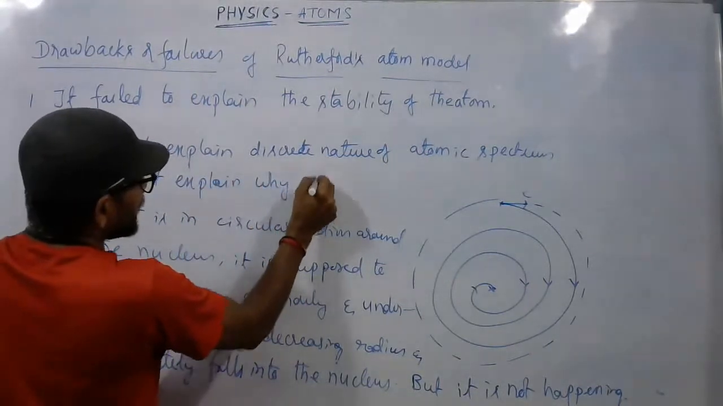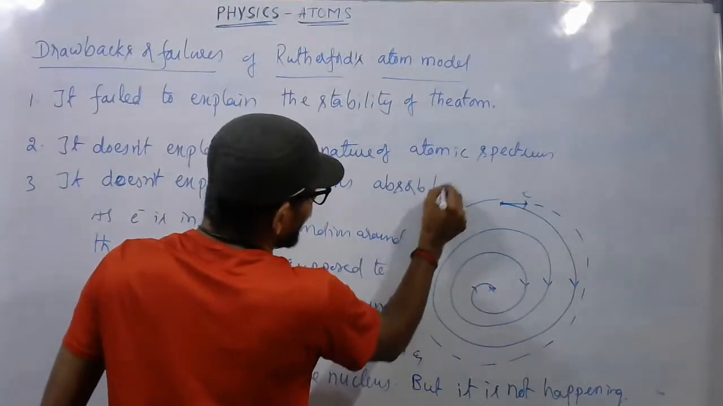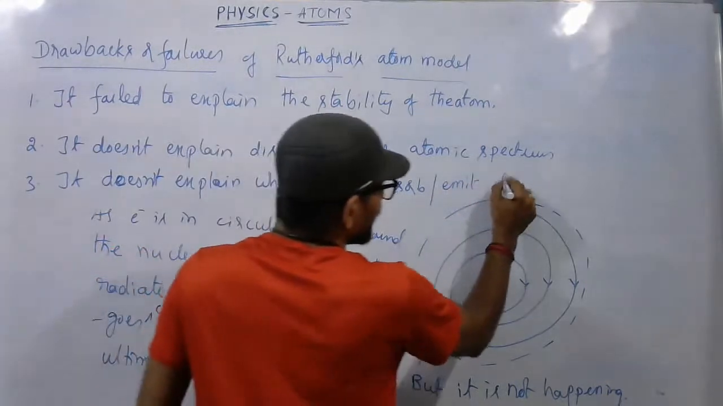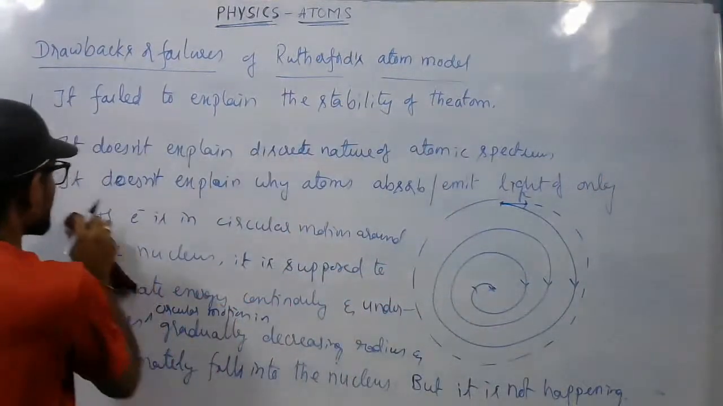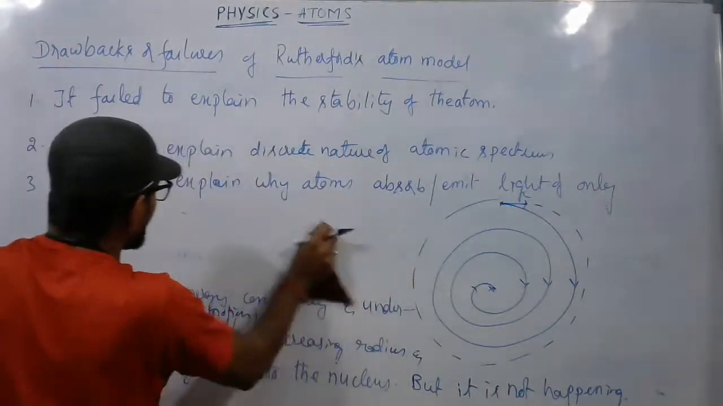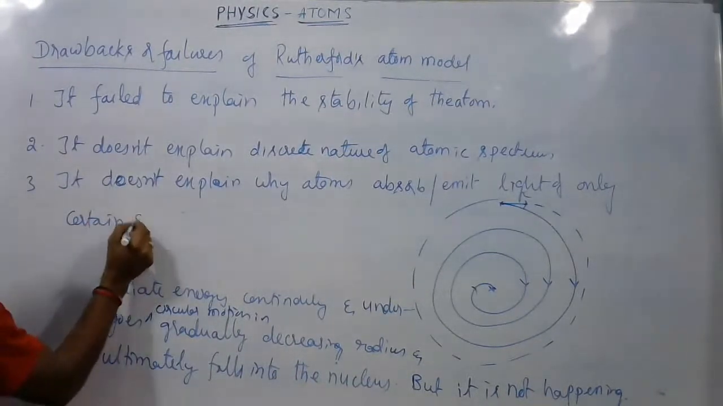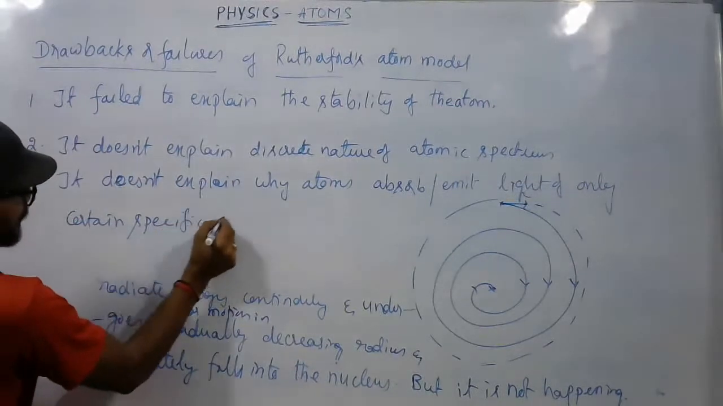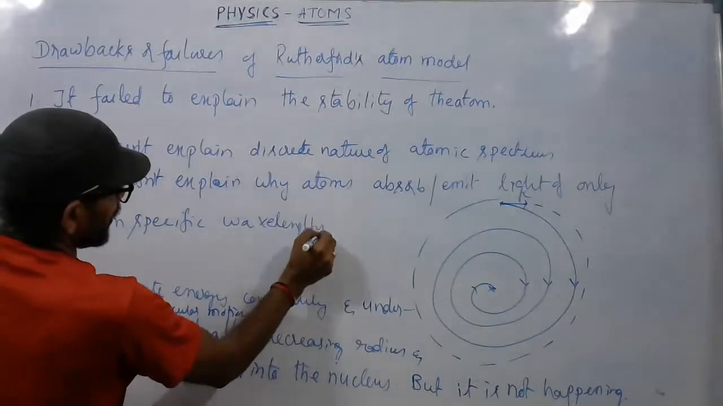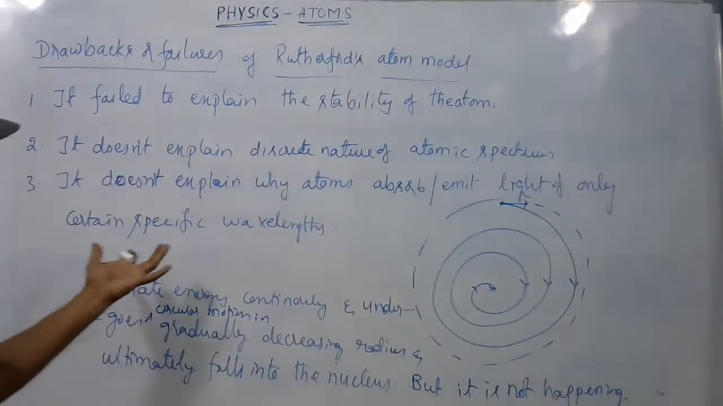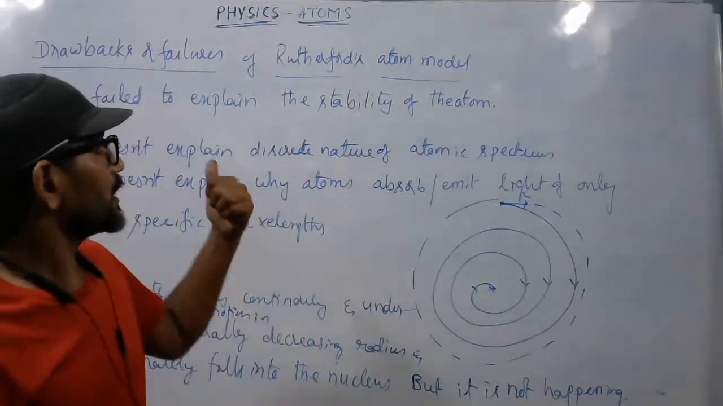So it does not explain why atoms absorb or emit light of only certain specific wavelengths or frequencies. This part is also treated as one of the failures of Rutherford's atom model.